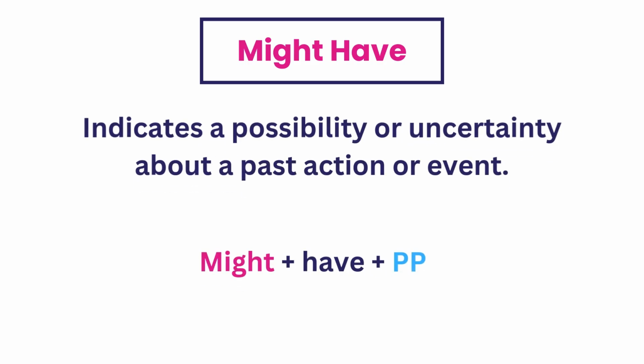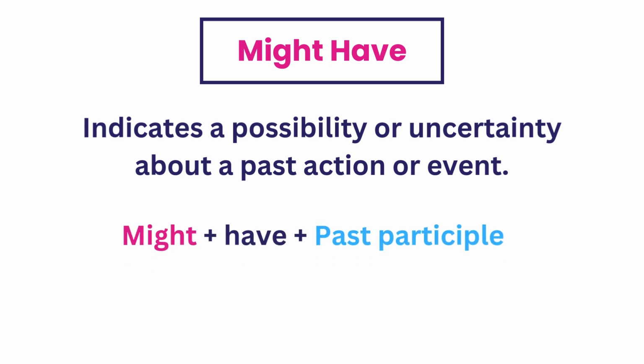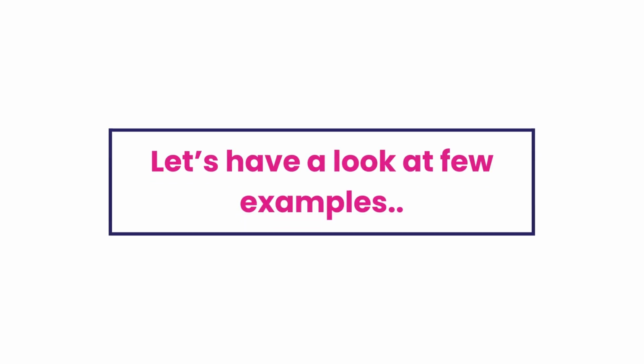Next, let's talk about might have. This is used to express a possibility or uncertainty about something that could have happened in the past. It's formed with might have plus past participle. When we use might have, we're saying that something was possible in the past, but we're not sure if it actually happened. Let's have a look at a few examples.